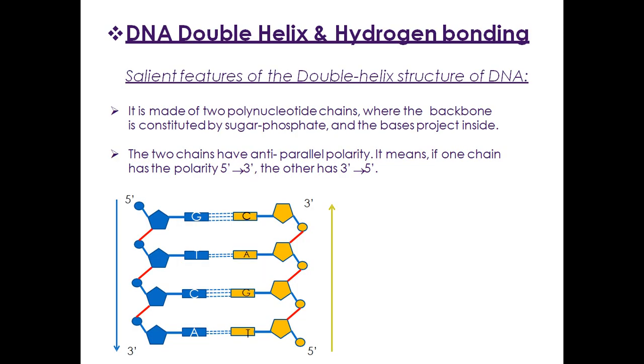DNA double helix and hydrogen bonding. It is made up of two polynucleotide chains where the backbone is constituted by sugar phosphate and the bases project inside. The two chains have antiparallel polarity. It means if one chain has the polarity 5' to 3', then the other has 3' to 5'.